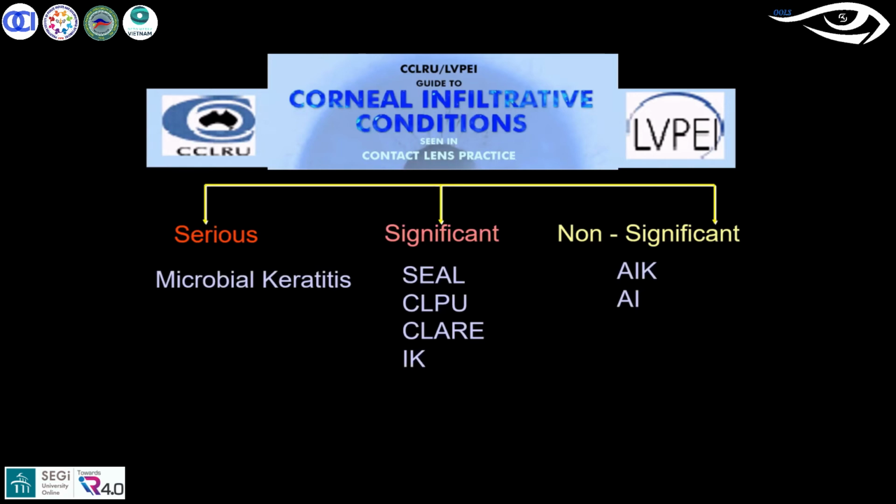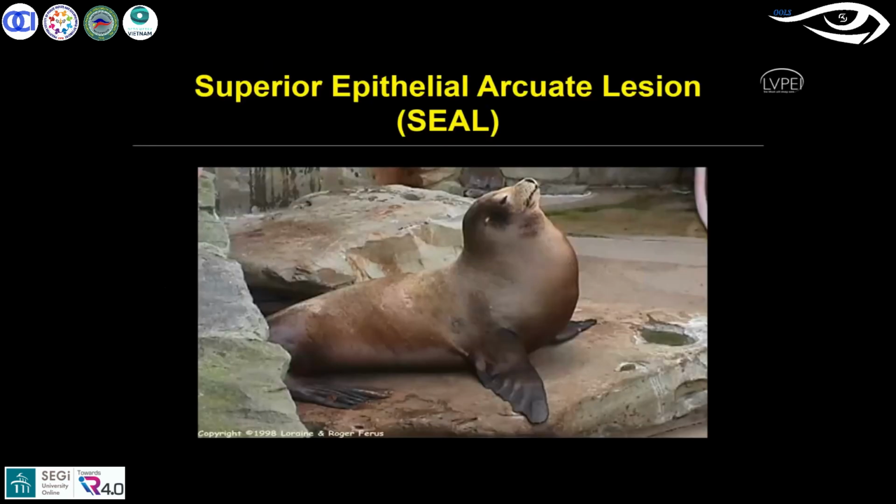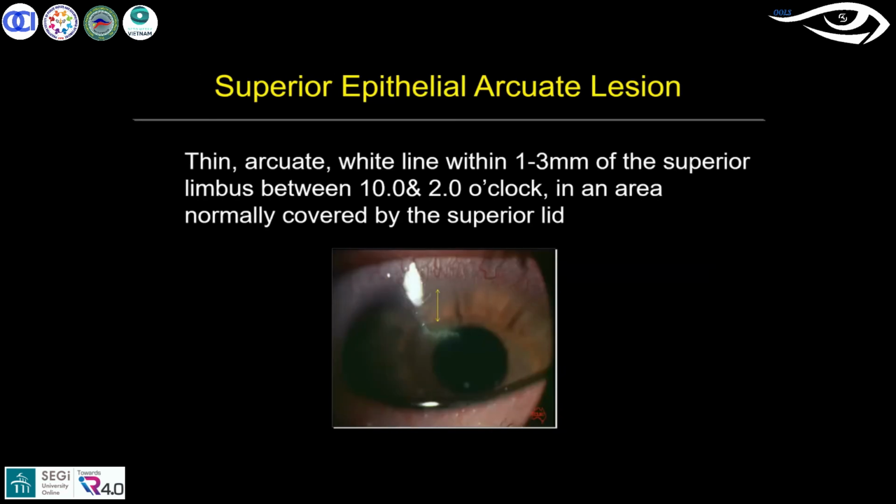So now coming to the SEAL. The SEAL is a significant adverse event which has been classified. SEAL is nothing but superior epithelial arcuate lesion. Here, this is a thin arcuate white line within 1 to 3 mm of the superior limbus, between 10 to 2 o'clock, in the area which is normally covered by the superior lid, right? So if you see, the superior lid covers that particular area, so many clinicians may miss this kind of finding also.